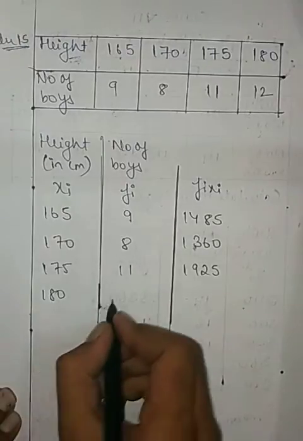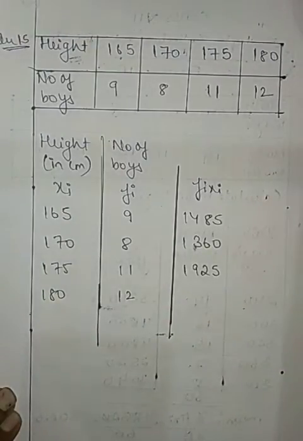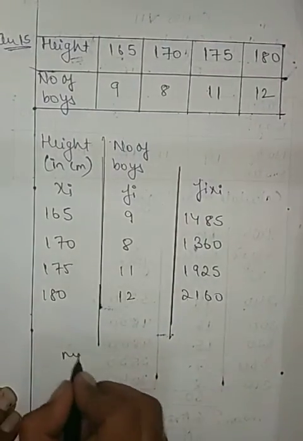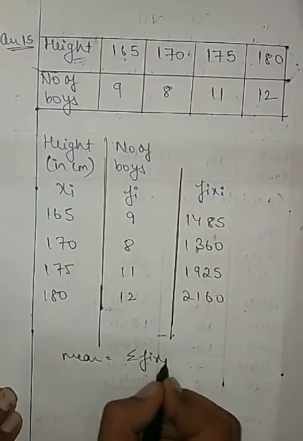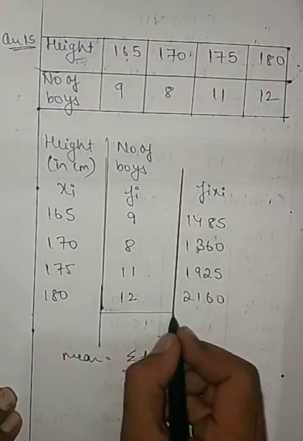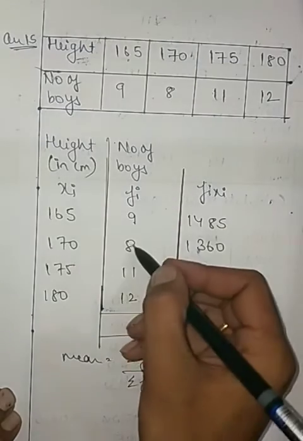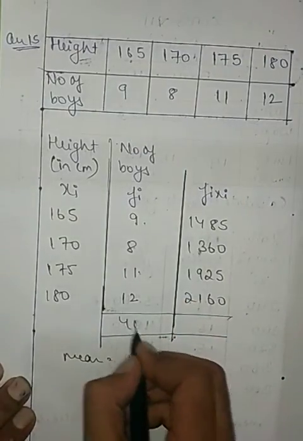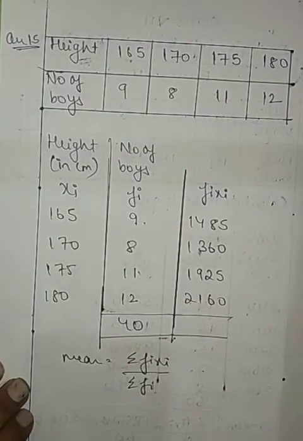Height is 180, number of students is 12. Multiply by 12, gives you 2160. Mean is summation Fi Xi upon summation Fi. Add them. Let's see what the mean is. 9 plus 8 is 17. 17 plus 11 is 28. 28 plus 12 is 40. Here what will we get? 1485 plus 1360 plus 1925 plus 2160.